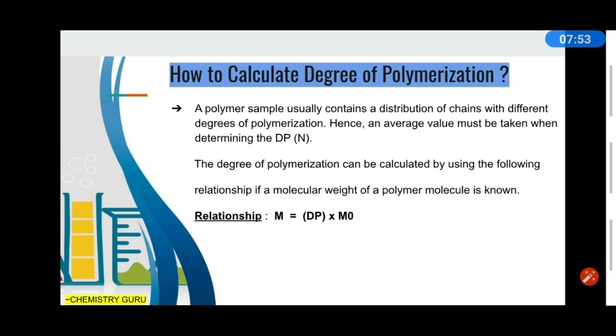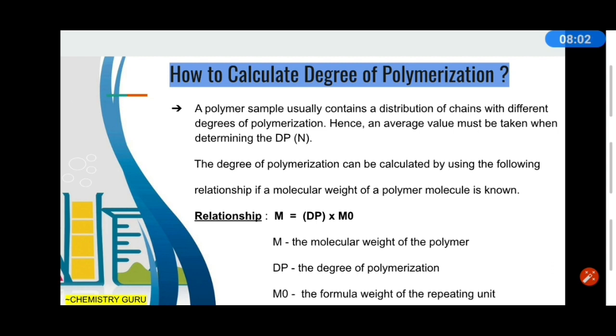This is the basic relationship between the molecular weight of the polymer, the degree of polymerization, and the formula weight of the repeating unit. We take the molecular weight of the polymer and the weight of the repeating unit into consideration, and if you know these two, you can get the degree of polymerization. By using this expression we can calculate that.